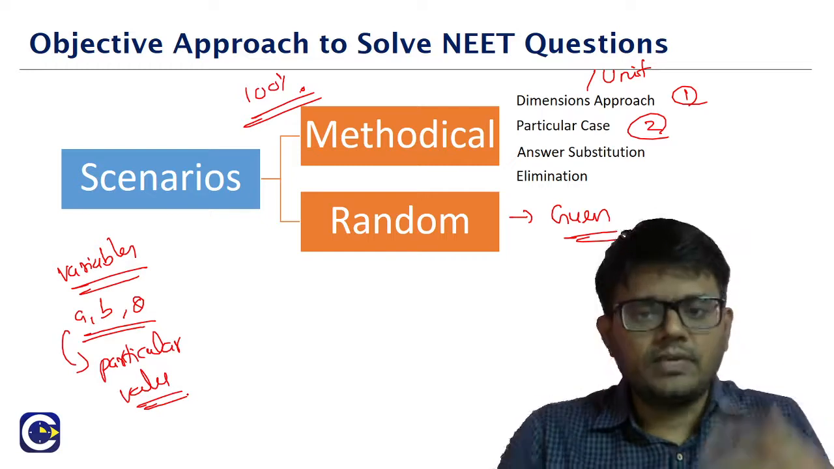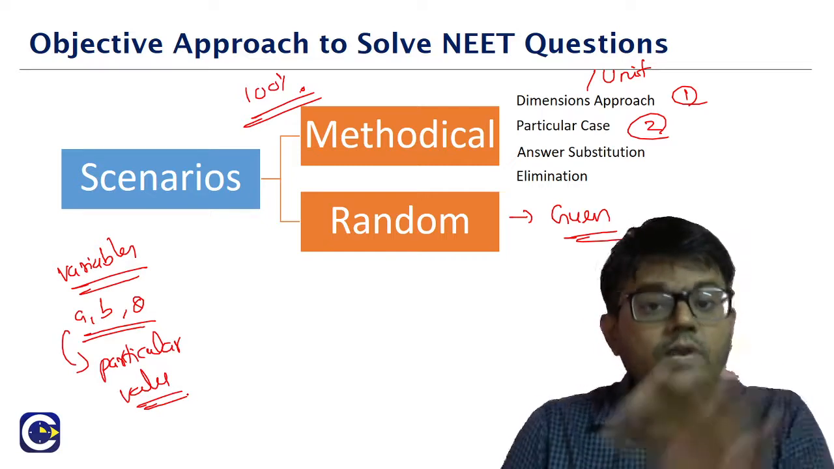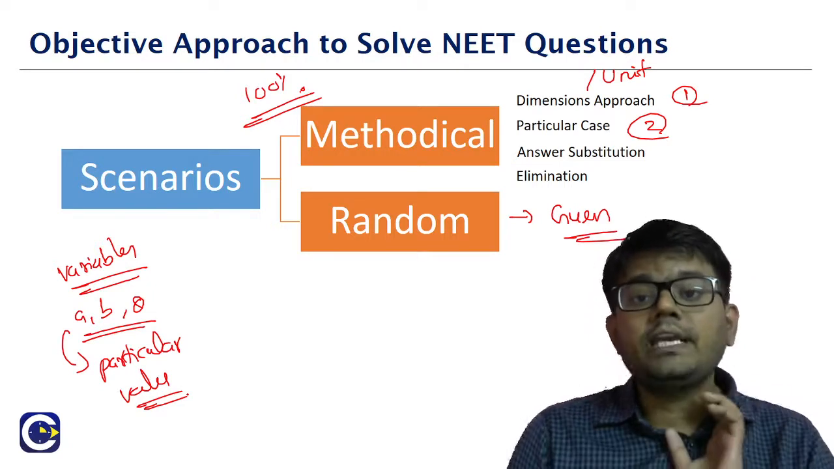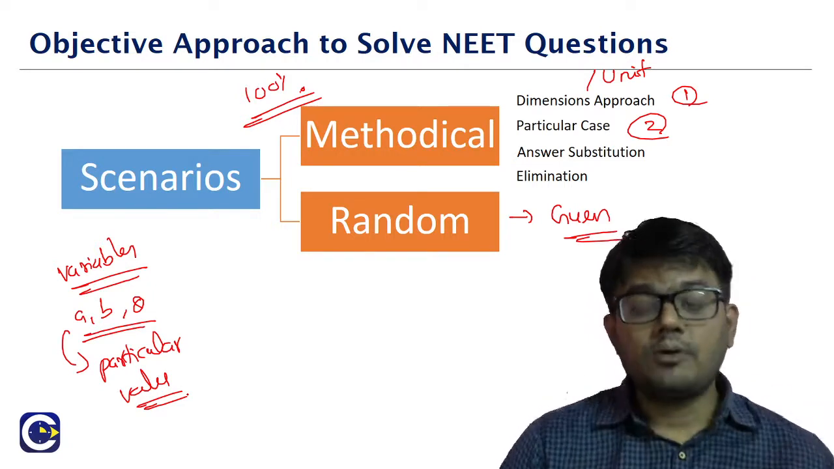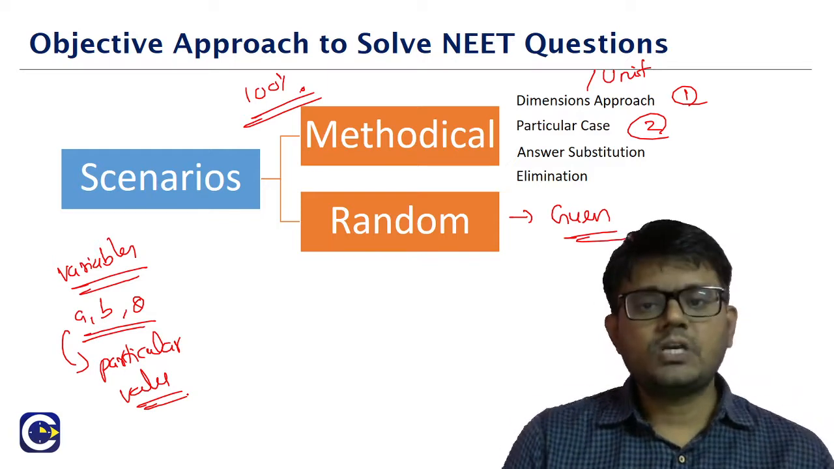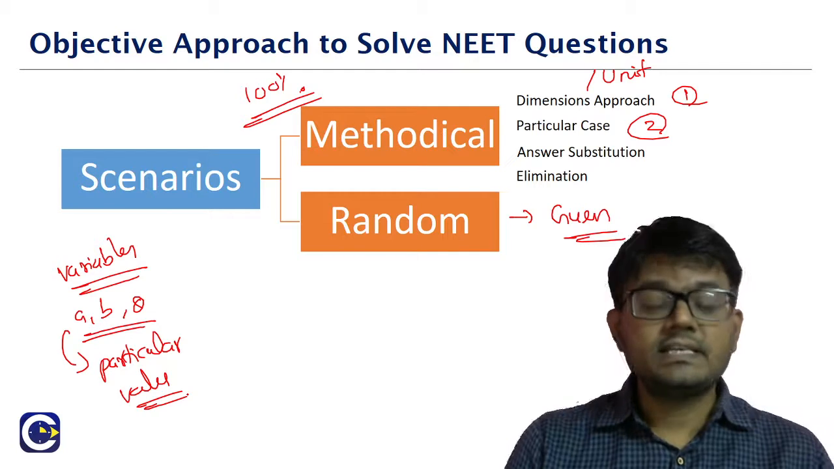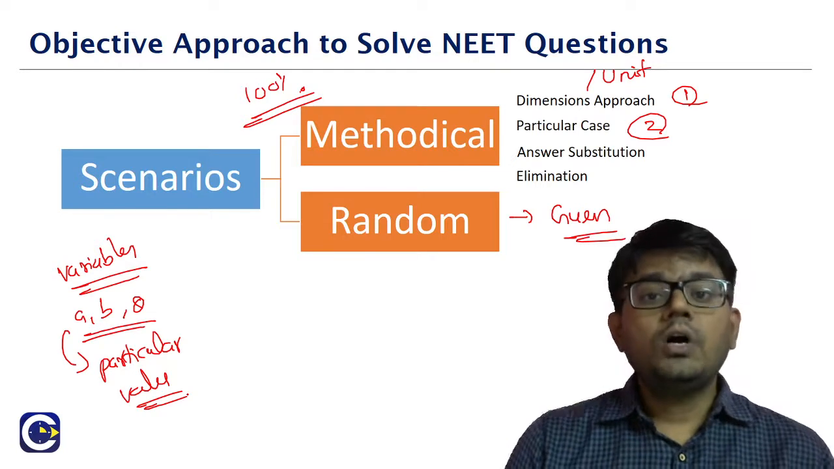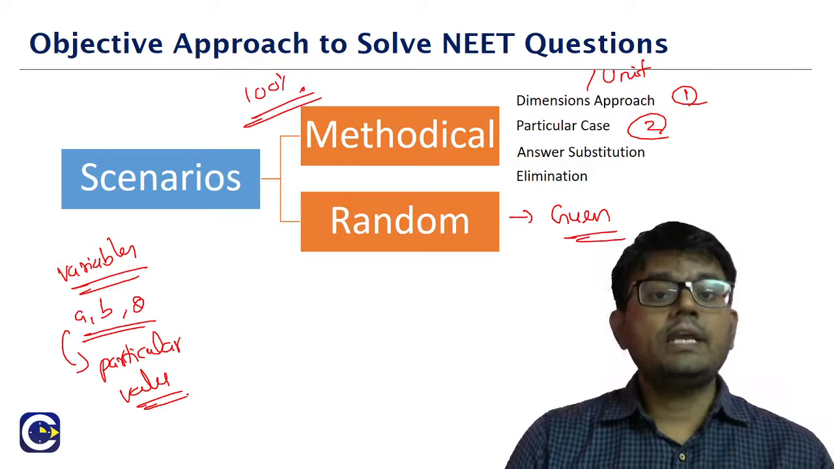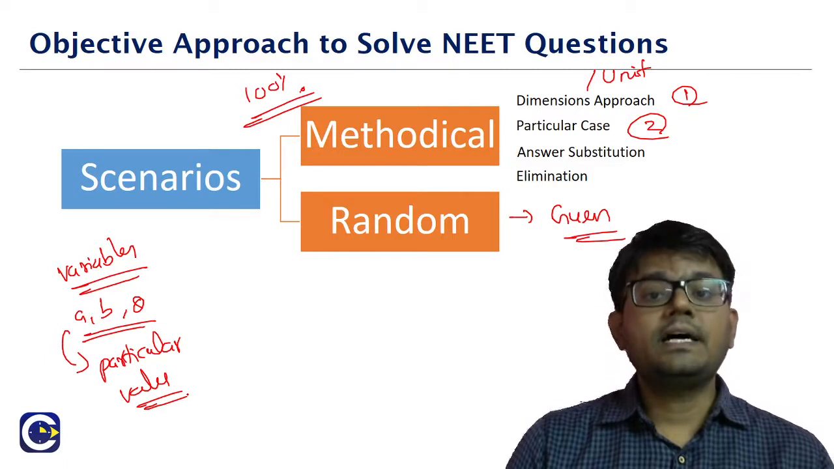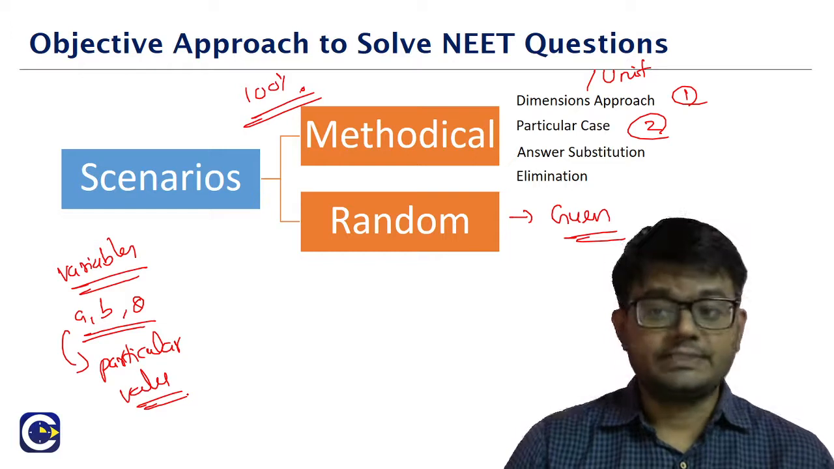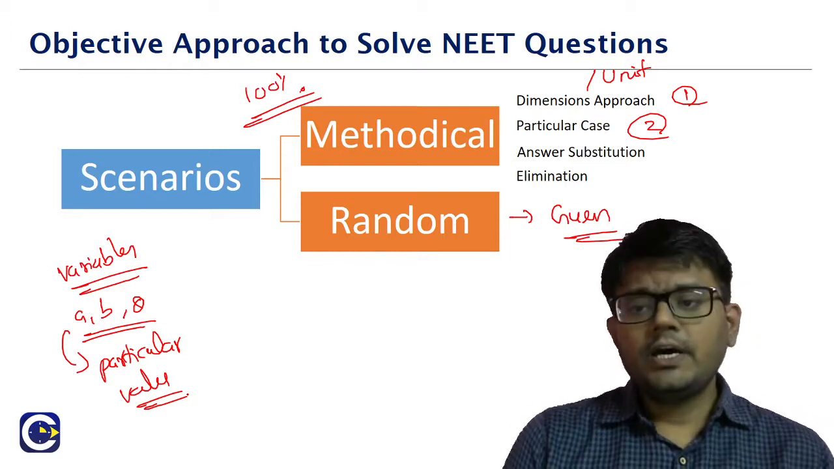Here I'm just trying to give you an overview. We are going to look at specific models in each and every type, and then we'll see how we can take advantage of the objective approach to score those 1 or 2 questions extra. If we are able to use these techniques and score those 1 or 2 questions extra, that can sometimes make the difference between you getting a coveted seat in the NEET examination or not. So that's the importance of these objective techniques. For some people it might be of real good use.